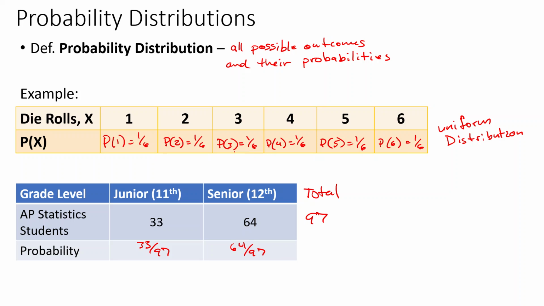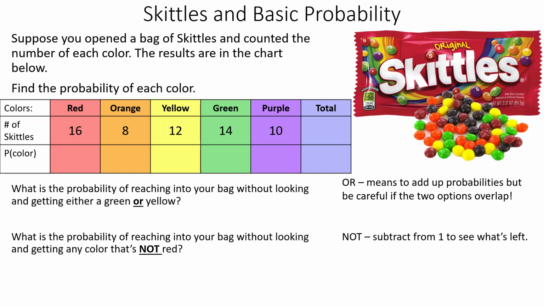All right, so these are both probability distributions because they give us all the possible outcomes and their probabilities. All the outcomes, 11th grade, 12th grade, and their probabilities. So that's what makes a probability distribution.